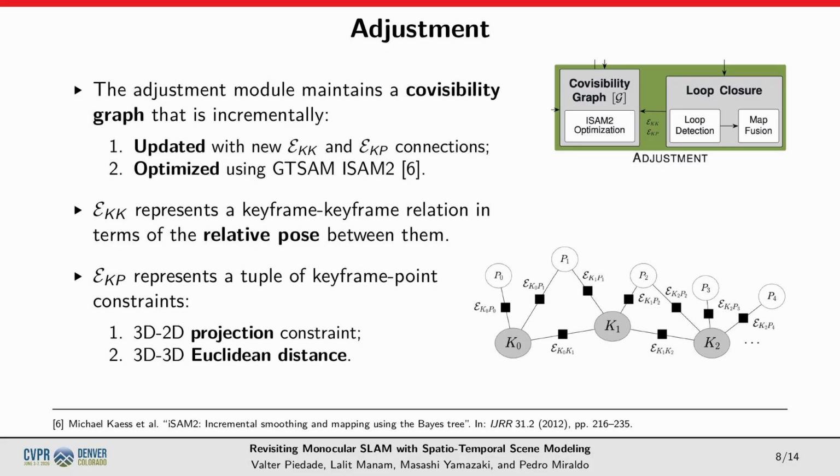The core of the adjustment module lies in a covisibility graph that is continuously updated with the new connections from the localization module and loop closure, and incrementally optimized using iSAM2. Keyframe to keyframe connections represent relative pose measurements between keyframes, and keyframe to point connections represent a tuple of 3D to 2D projection and 3D to 3D Euclidean distance constraints.